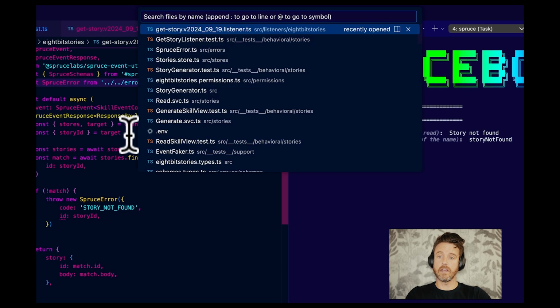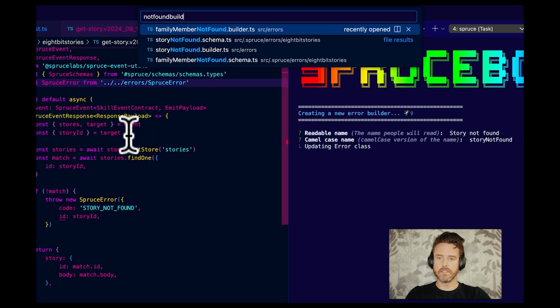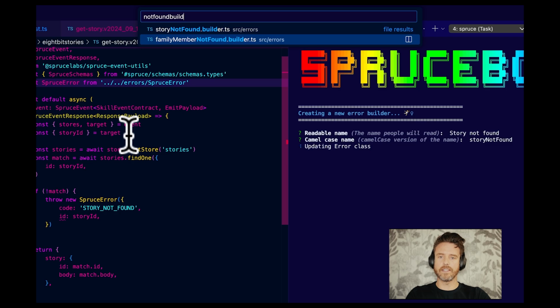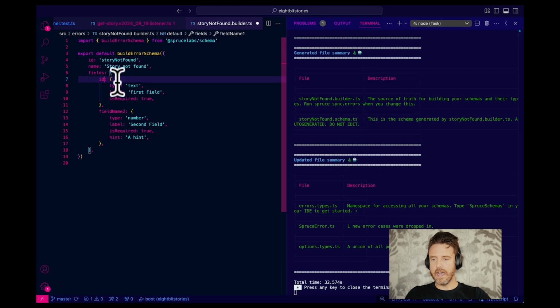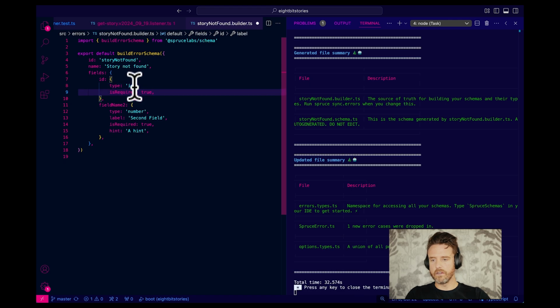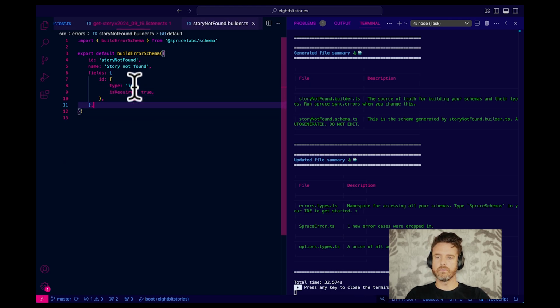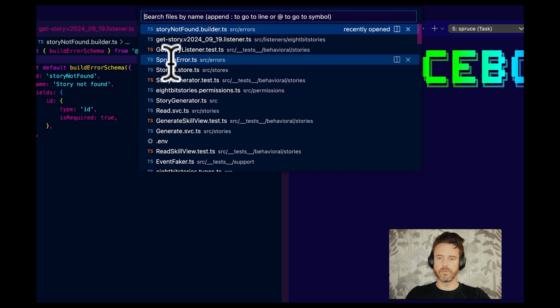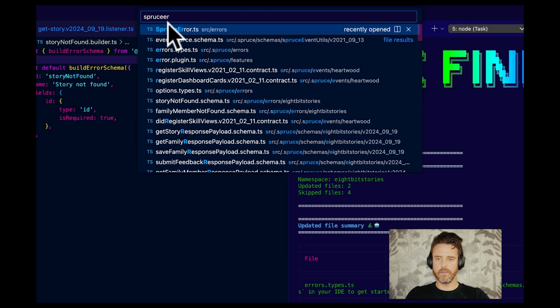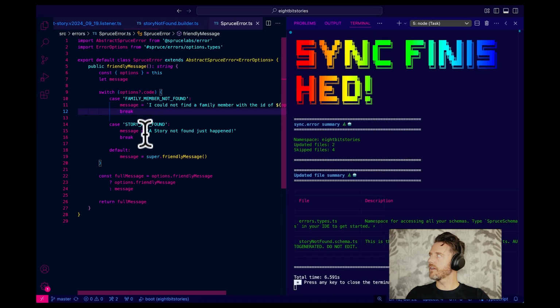Because if we go to not found builder, see a family member not found, and this is in the errors directory, we're going to go and add the ID field. It is required. No other field is required. Once that's done, we're going to go sync events. No, errors. While that's going, I'm going to command P into spruce error. Perfect. Look at that. A story not found just happened.